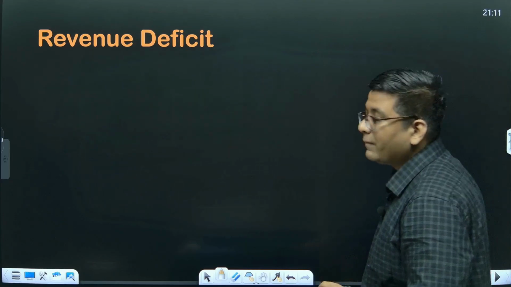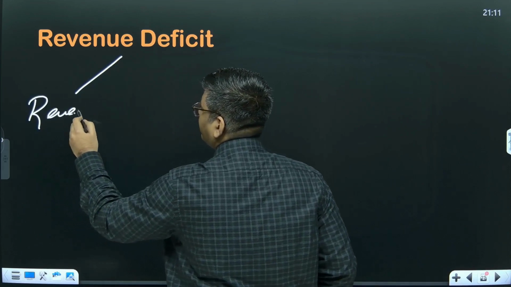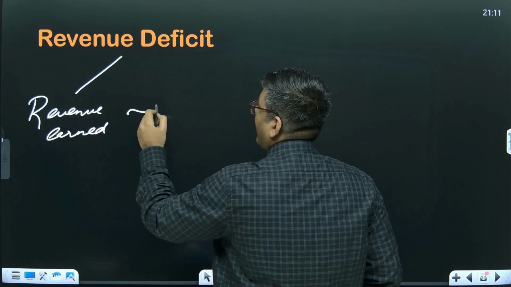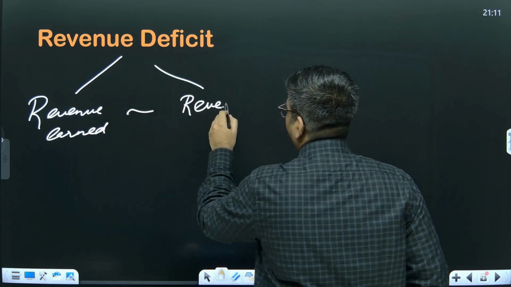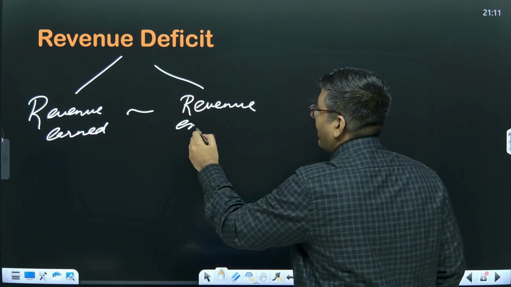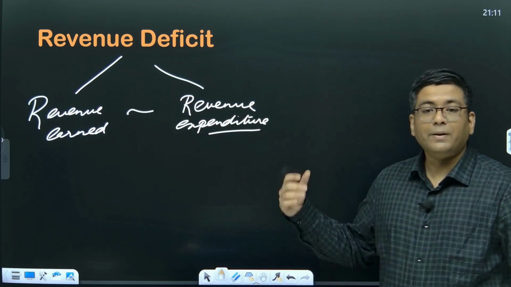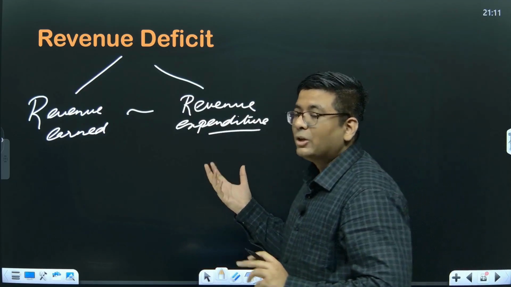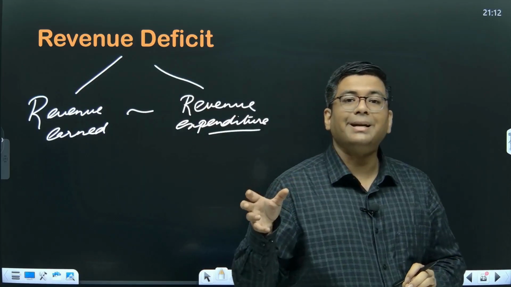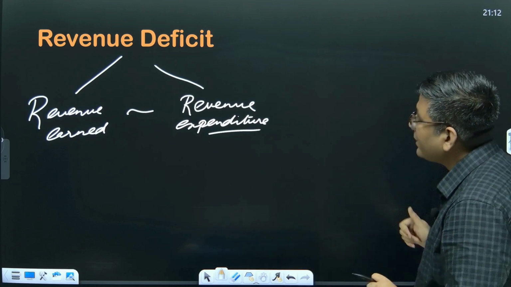Now the second type of deficit is revenue deficit. Revenue deficit is basically the difference between revenue earned and revenue expenditure. So in the daily running of the government, you are actually having a greater amount of expenditure than the amount of money that you are earning. The difference between the two is called revenue deficit. So in order to cut down the revenue deficit, the government has to scrutinize wasteful expenditure that happens in the day-to-day running of the government. You want to economize the entire process. Okay, that is revenue deficit.